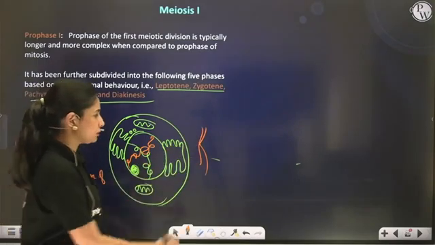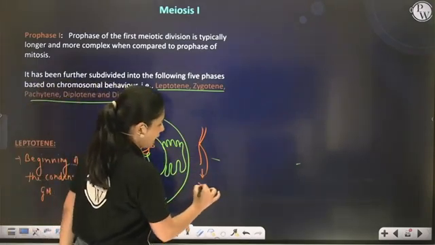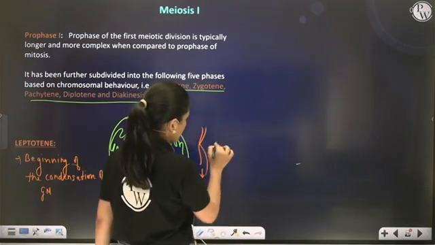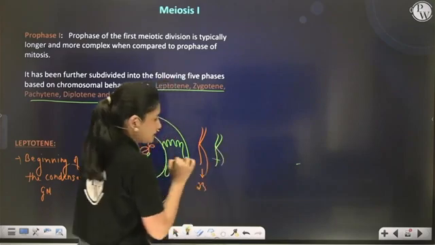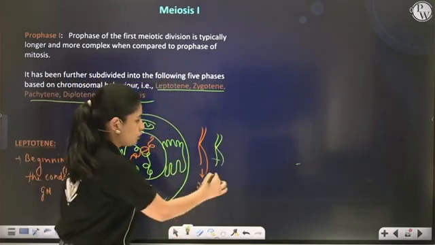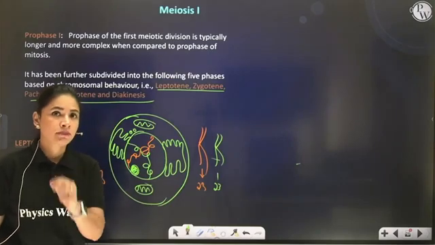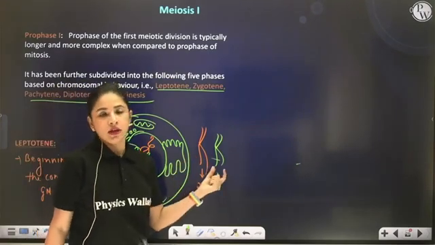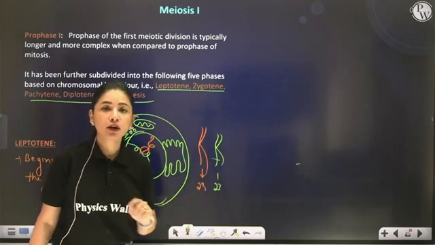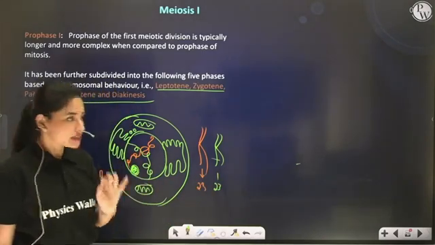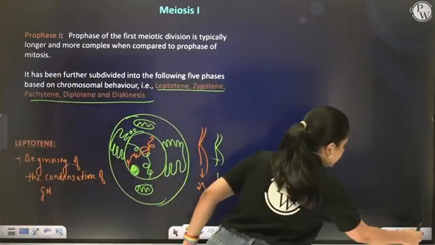So all 23 chromatin fibers are present like this, and remaining 23 chromatin fibers are present like this. Right? Yes or no? So now condensation has just begun. So in zygotene, out of the two sister chromatids which you can see, one of them gets condensed and the other thread is still waiting to get condensed.